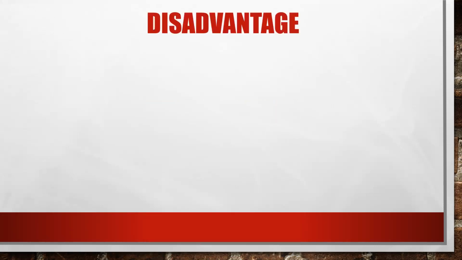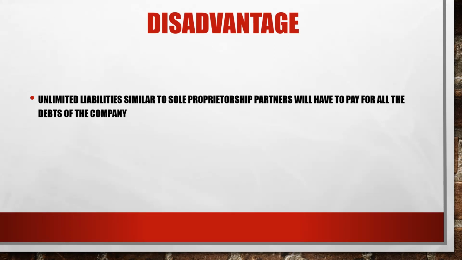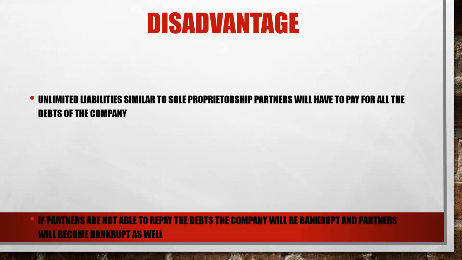So now we will see the disadvantages. One disadvantage is unlimited liability. It's similar to sole proprietorship. Partners will have to pay all the debts of the company. If the partners are not able to pay the debts of the company, the company will be bankrupt, and the partners will become bankrupt as well.